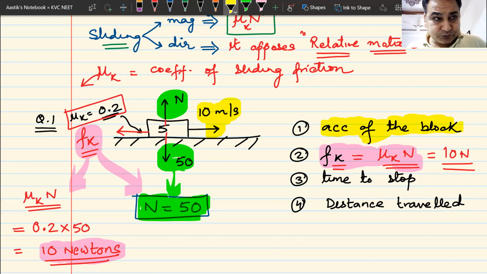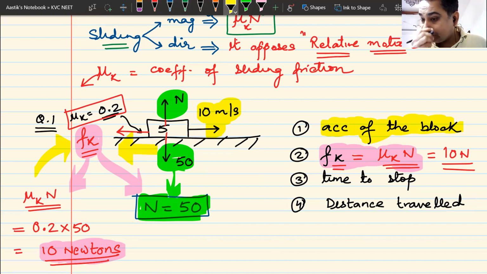Now remember, the only force acting on this block is the frictional force in the backward direction. There is normal reaction in the upward direction. There is gravity in the downward direction, but normal reaction and gravity are balancing out each other. So normal reaction is 90. So the only force is backwards. Only force acting on this is backwards, and hence the acceleration will be backwards.